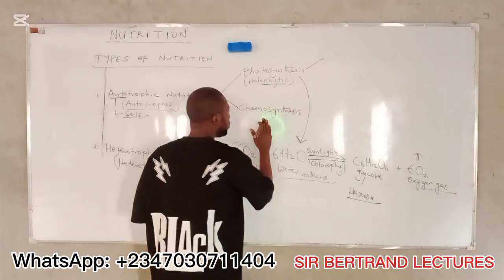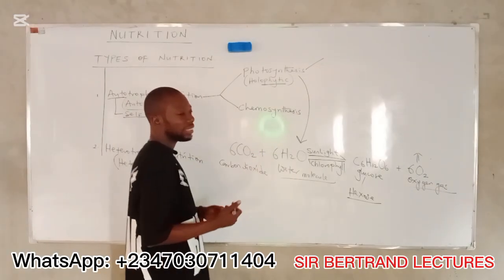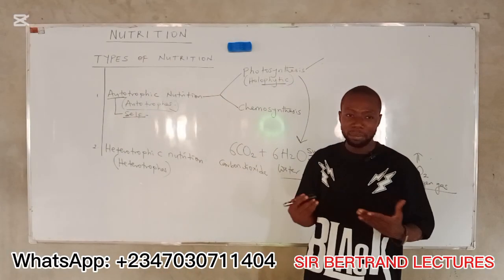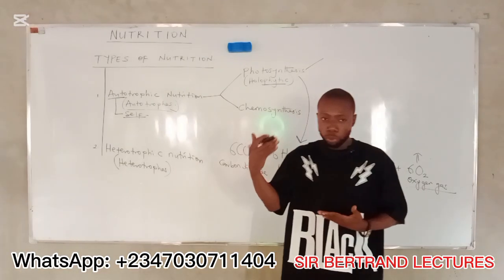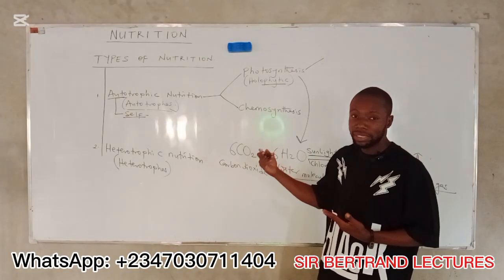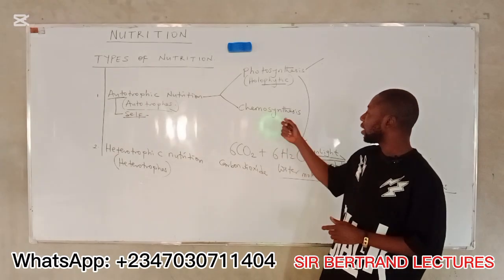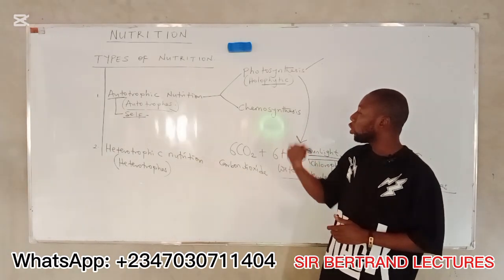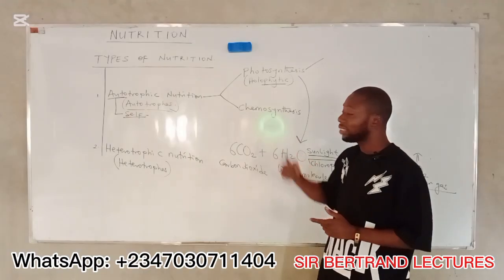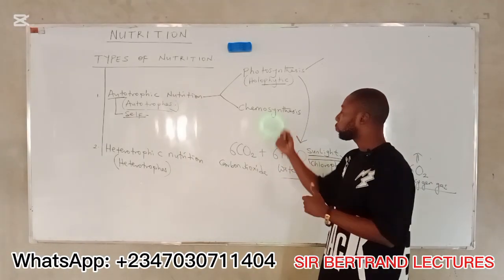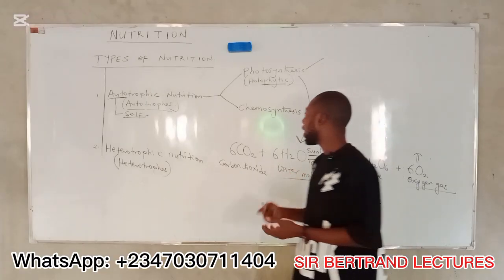Now, the next is chemosynthesis. Chemosynthesis is the process by which living organisms have the ability on their own to produce their food by themselves from chemical reaction. It's the series of stepwise reactions controlled by enzymes in living organisms in which they produce their food from certain chemical reactions.